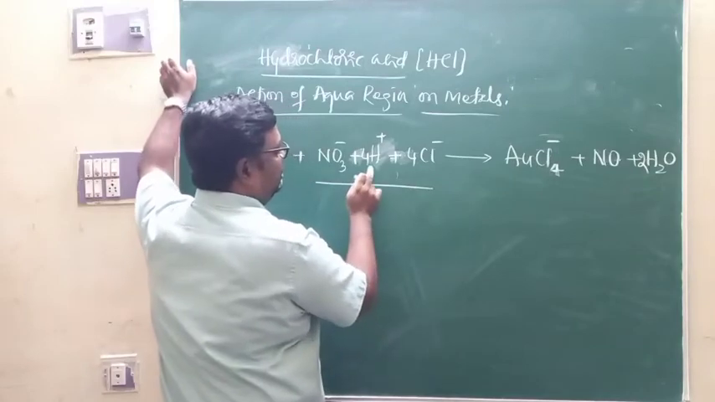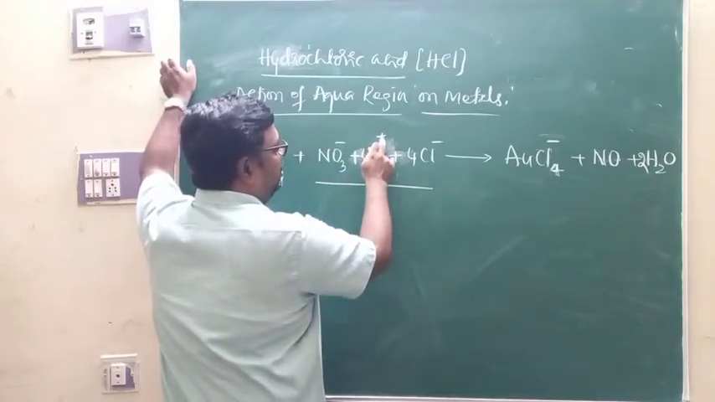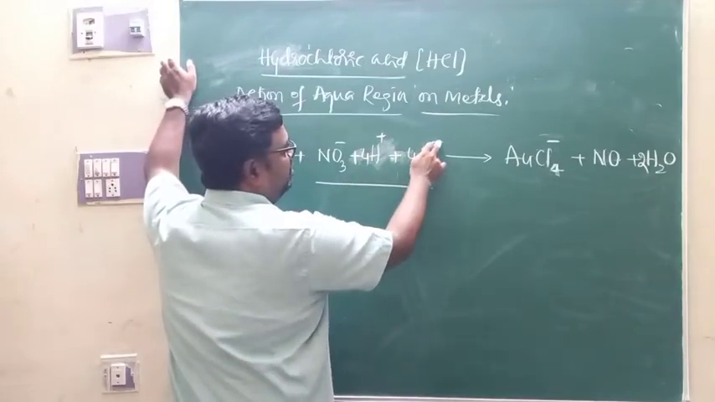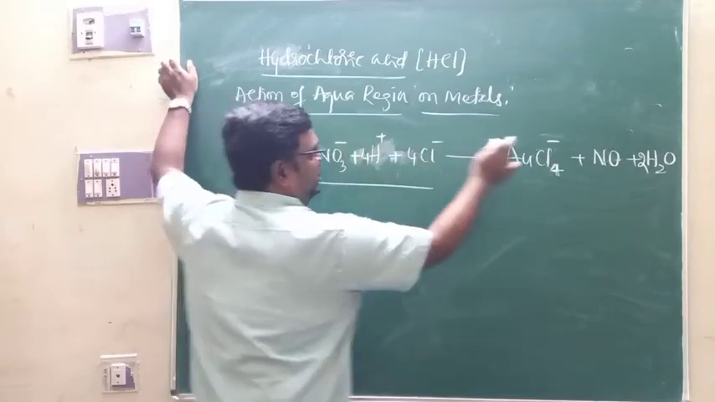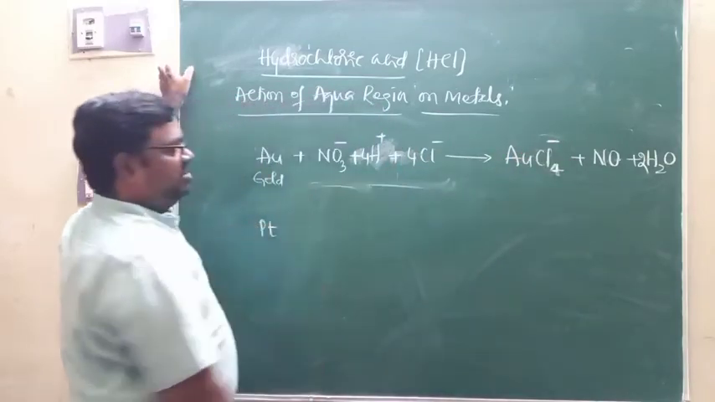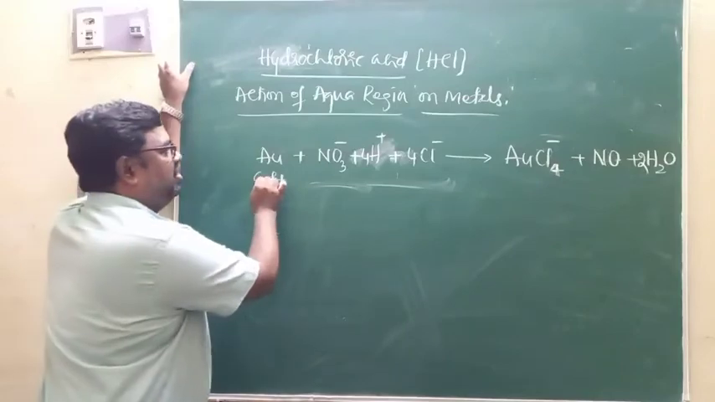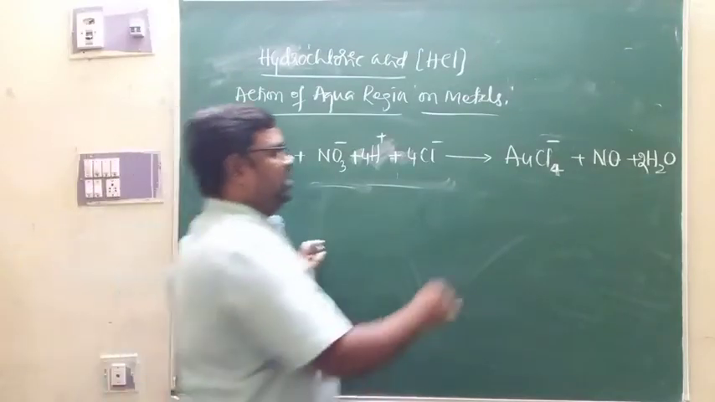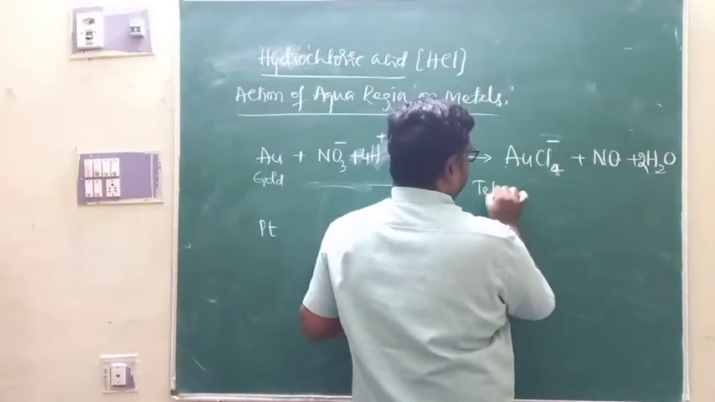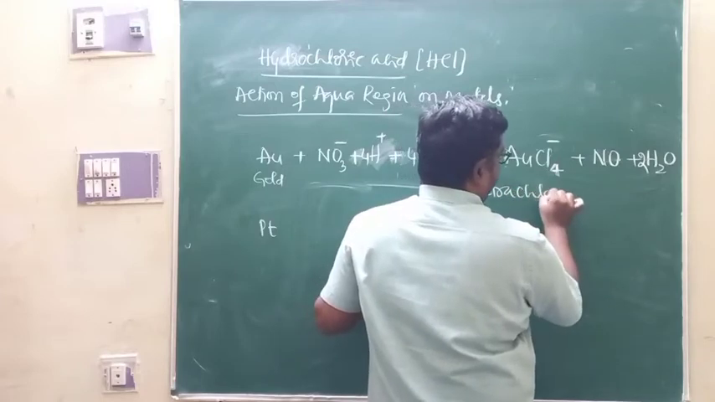Total charge: 4H plus, 4 plus, 4 minus, 0, and it is minus 1. Here also minus 1. Therefore, the equation is balanced. That is, when gold reacts with aqua regia, you are going to get a complex that is tetrachlorido.